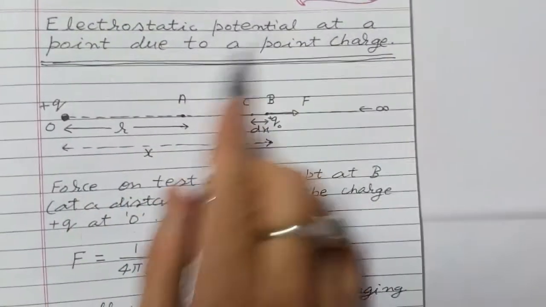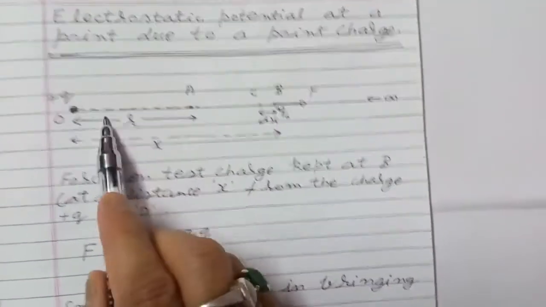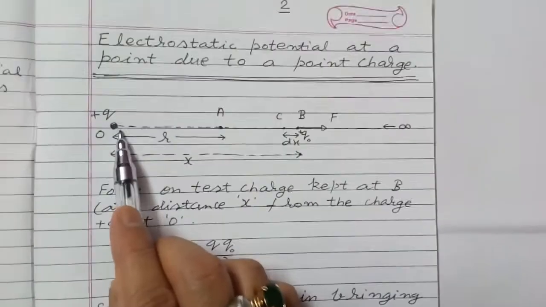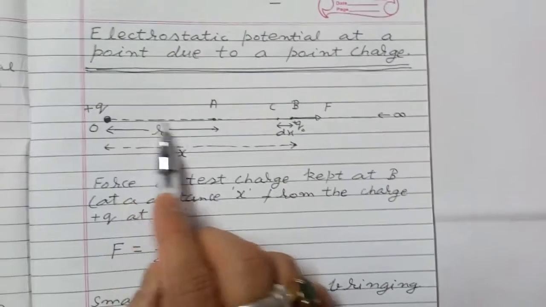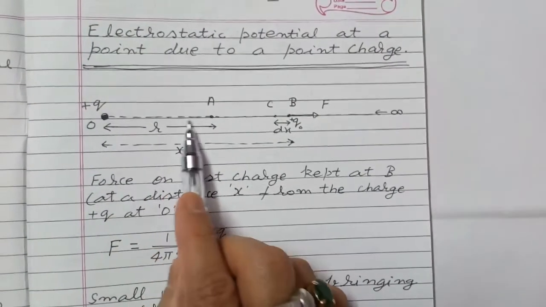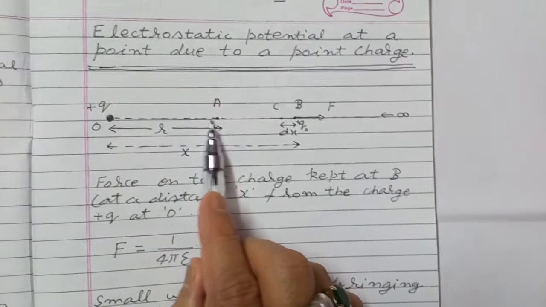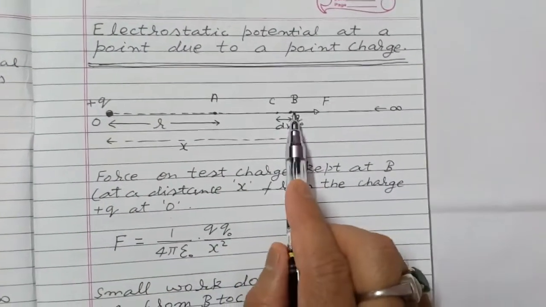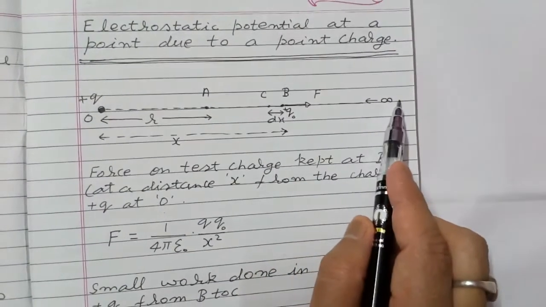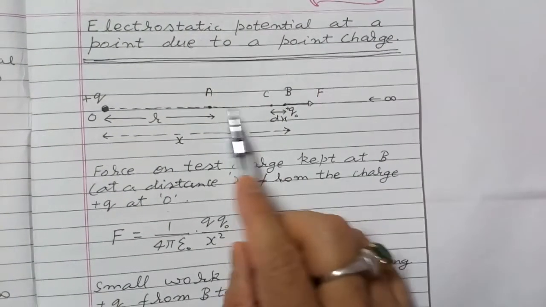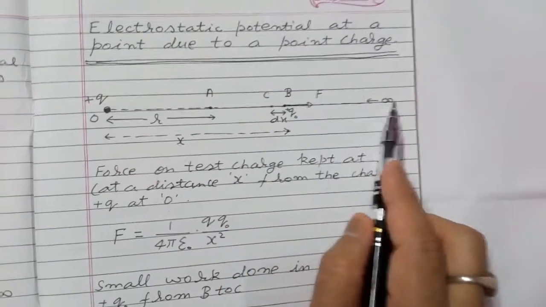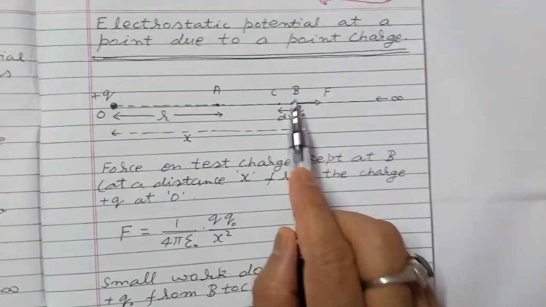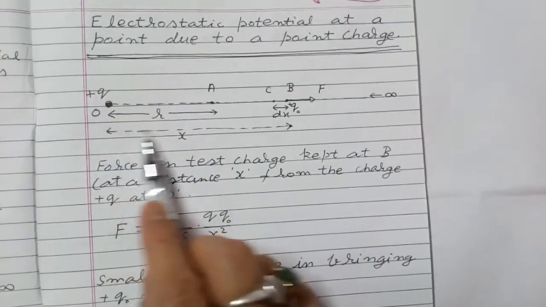So electrostatic potential at a point due to a point charge. Suppose plus Q is a point charge kept at point O, and we have to find electrostatic potential. Formula for electrostatic potential due to this point charge at point A. So what we do, we bring a plus Q naught test positive charge from infinity to A. Suppose in bringing this plus Q naught charge from infinity to A, we are at a point B, and distance of this point B from plus Q is x.